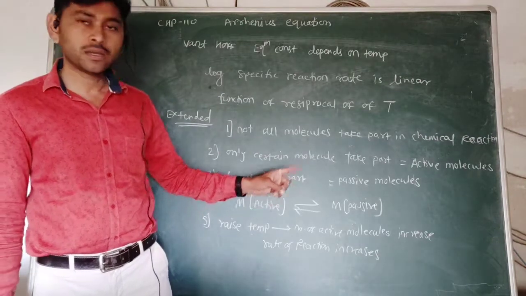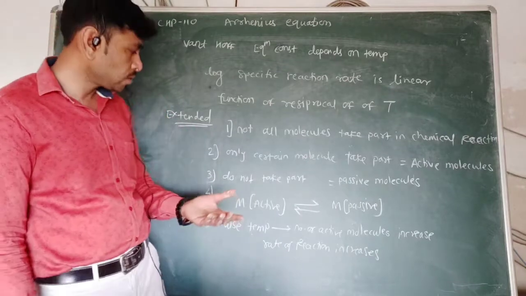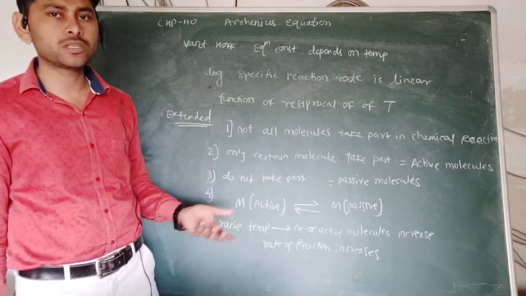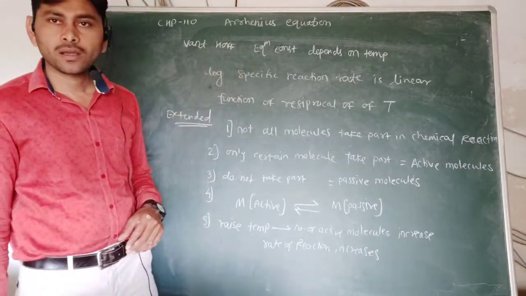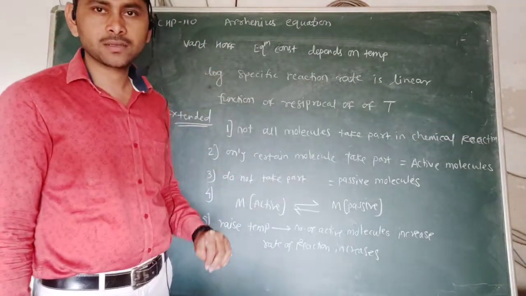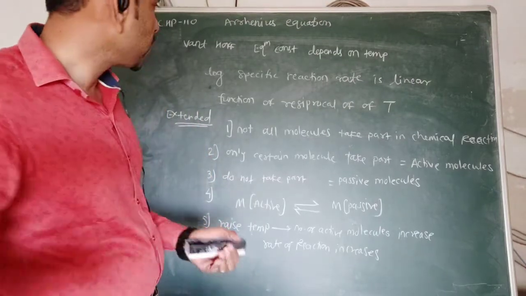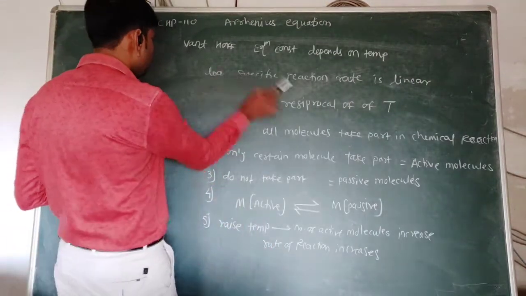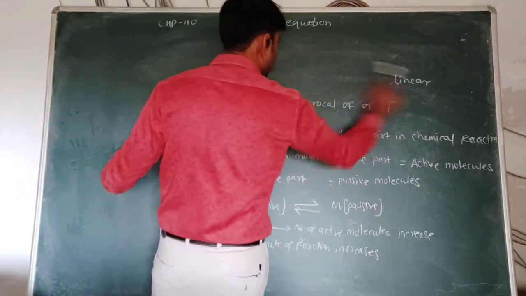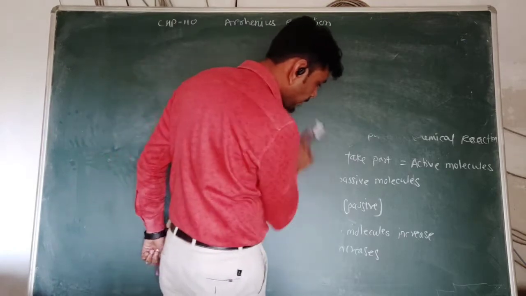This is due to the increase in the number of active molecules and not due to an increase in the number of collisions, according to the Arrhenius theory. So the increase in active molecules by absorption of heat is the basis of the Arrhenius equation. Let's see the derivation of the Arrhenius equation, in which we have to consider the general reaction.